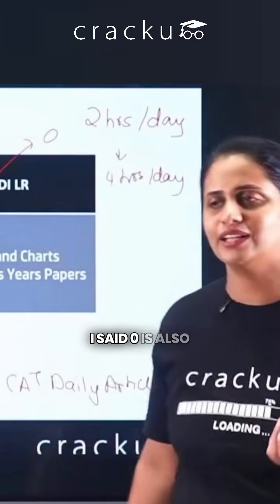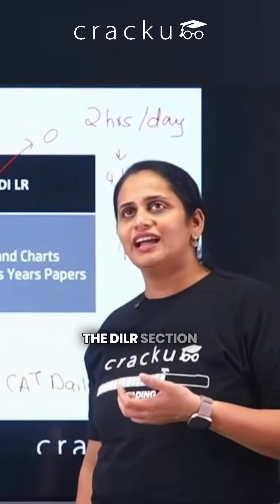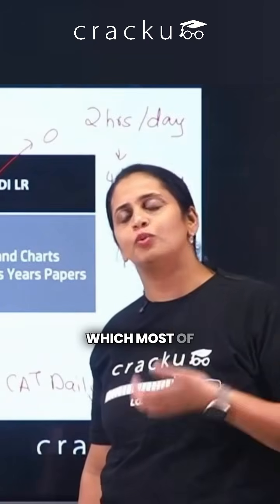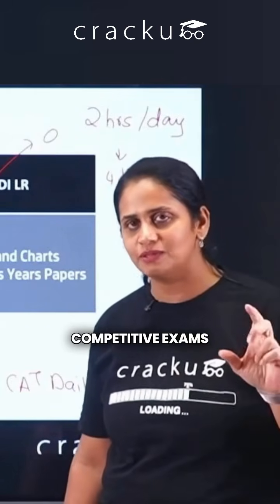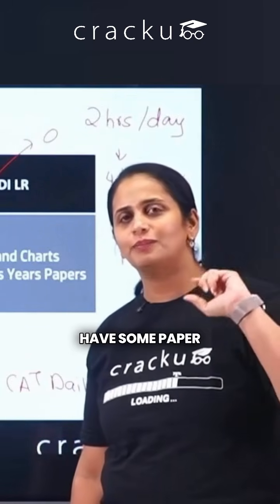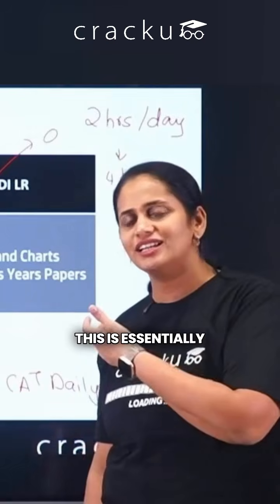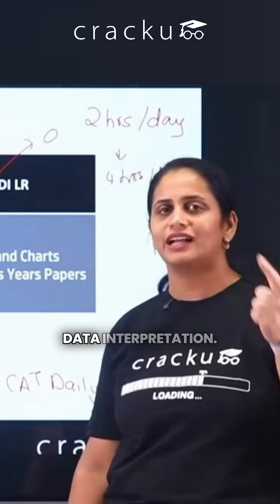The reason why I said 0 is also okay is because the DILR section is a section which most of you have never seen before. It's something that if you have done competitive exams before, you would have some paper called reasoning. Okay, this is essentially reasoning. This is logical reasoning plus data interpretation.